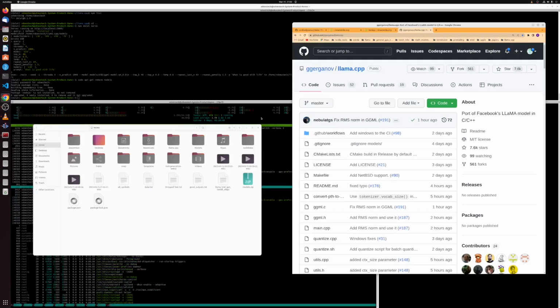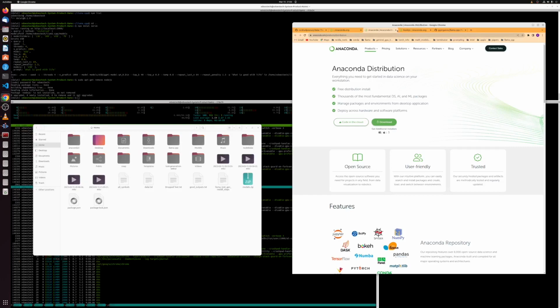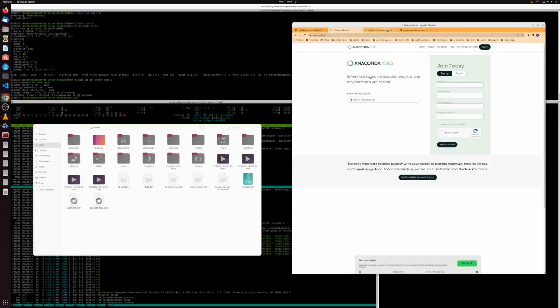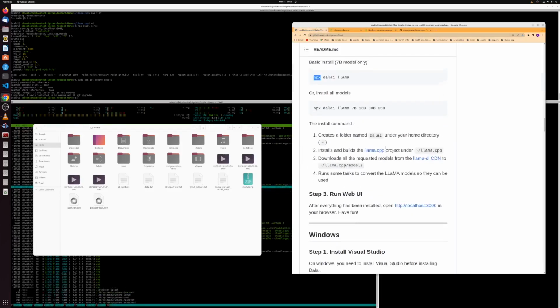Okay, so there's a few prerequisites before even getting started with this. First things first, you need Anaconda. So go to anaconda.org, go to download Anaconda. I have a video on it. Download Anaconda first. We're going to create an environment inside Anaconda. Next, you need to have Llama.cpp installed. You can use this to install it, but why? Why would you do that?